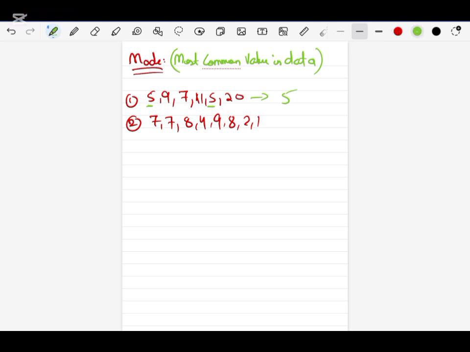Now, in this question, you can see that two numbers are repeating most of the time. 7 is repeating 2 times and 8 is also repeating 2 times. So mode will be 7 and 8. Both will be considered as a mode. So this means that a data set can have more than one mode. It's not compulsory; you can also get only one mode.